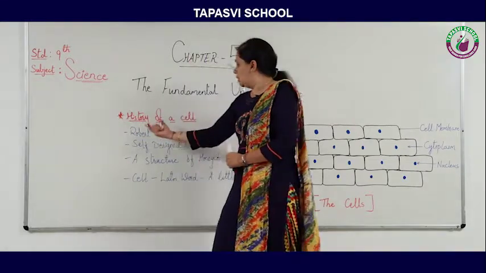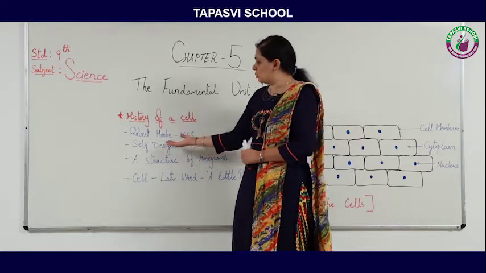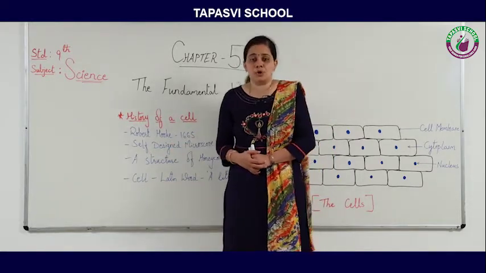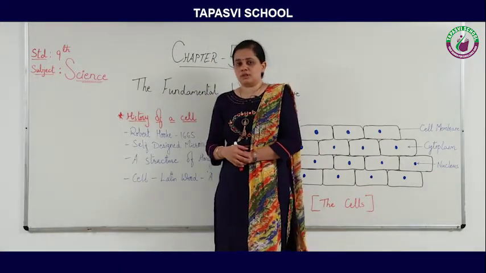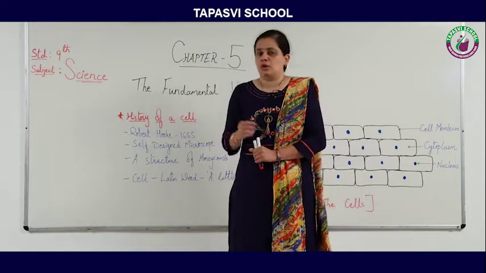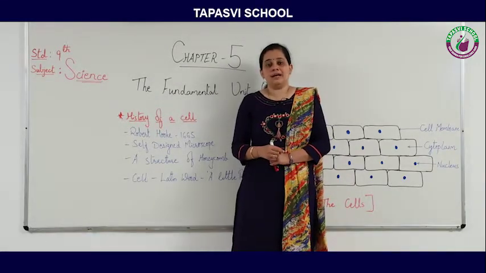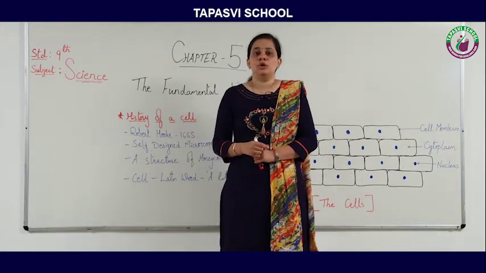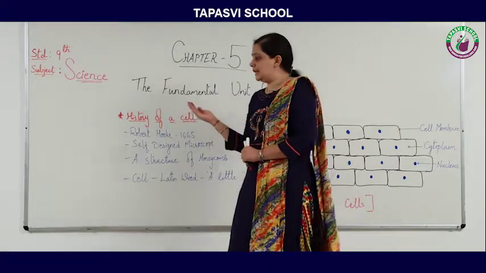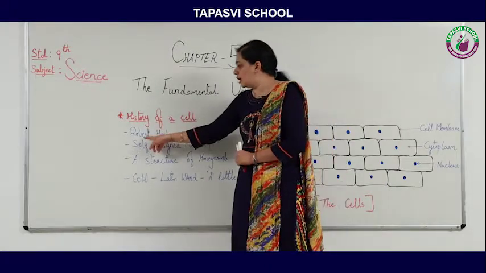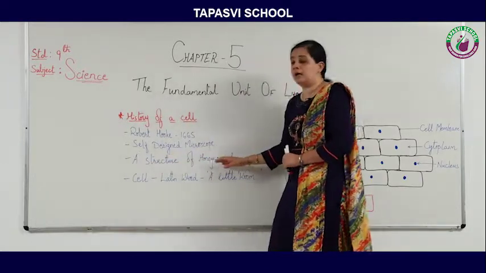So, Robert Hooke has made his own microscope, and in his own microscope, he has observed the slice of a cork. So, you will question, madam, what is the cork? Cork is nothing but the bark of a tree, and we are using it to close the mouth of a bottle. So, in cork, Robert Hooke has observed a structure of honeycomb.